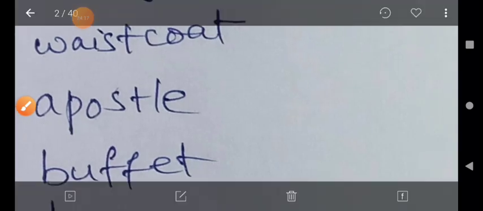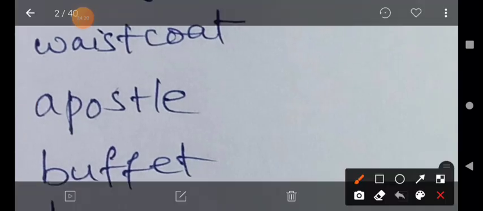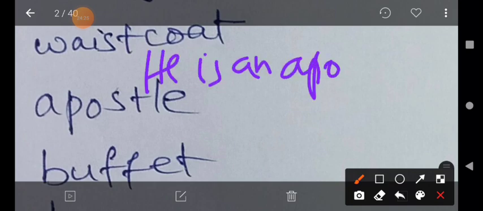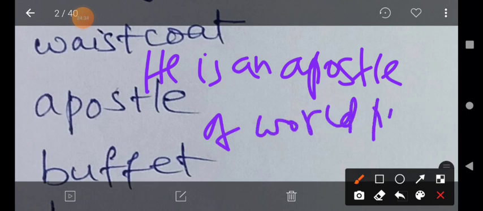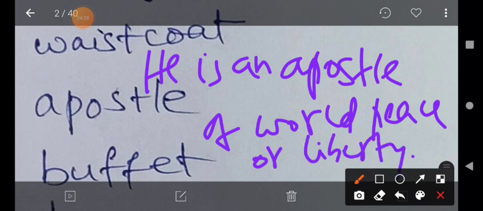For example, the usage is: he is an apostle of world peace, P-E-A-C-E, or liberty. That is a good person. He wanted world peace and he wanted liberty or freedom, my dear student. That is one of the usages.